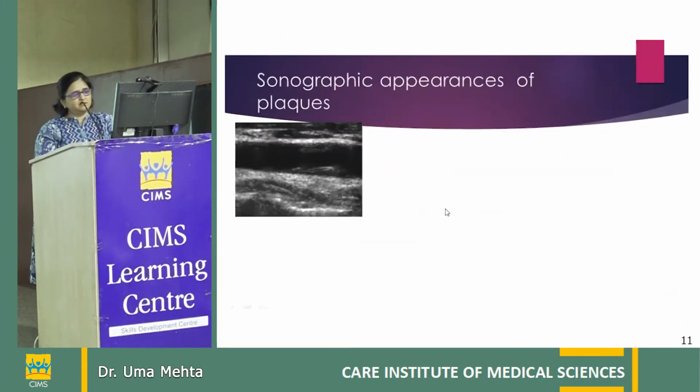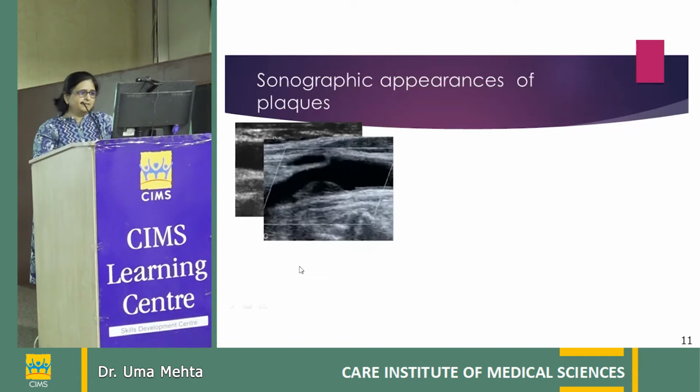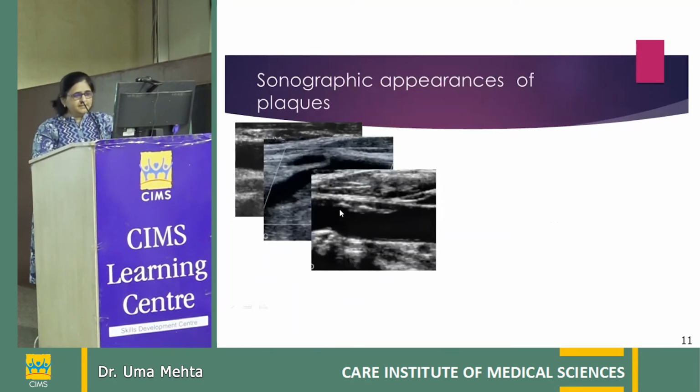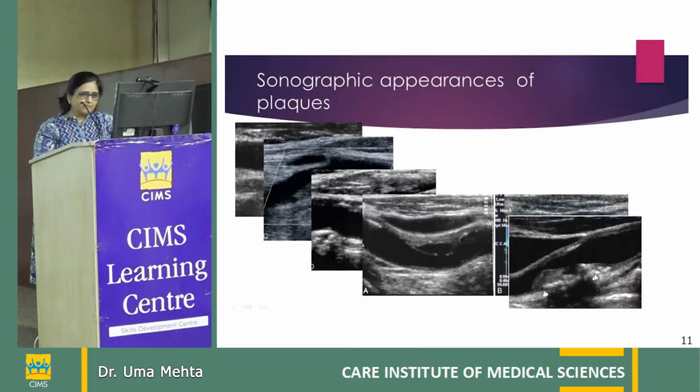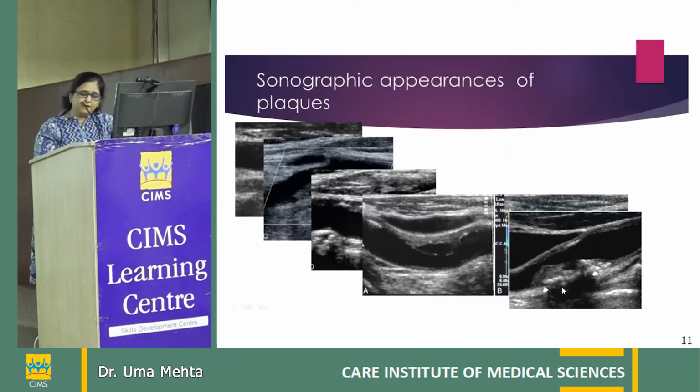The sonographic appearance of the plaque. Here we can see a homogeneous hypoechoic plaque with a smooth surface. Another one is an echogenic plaque with a smooth surface. This is a heterogeneous plaque with calcification inside. Here we can see a heterogeneous plaque where we can see some anechoic component and a breach in the surface, and on color Doppler, it is filling in with the color signal. It says that it is an ulcer. This is another heterogeneous plaque with dense calcification and posterior shadowing.